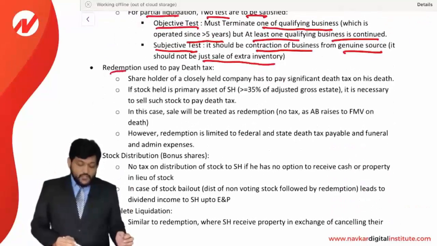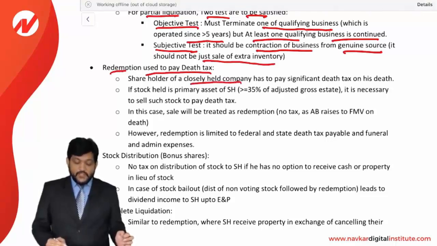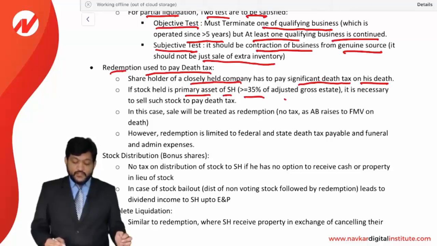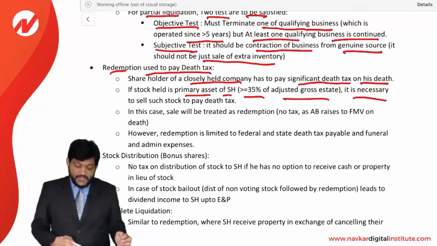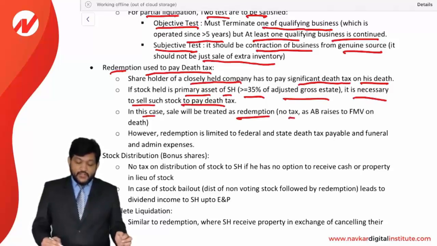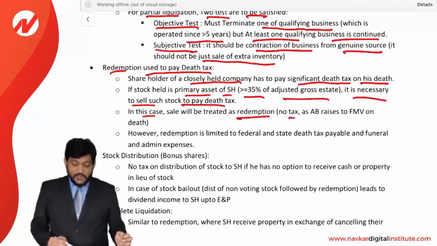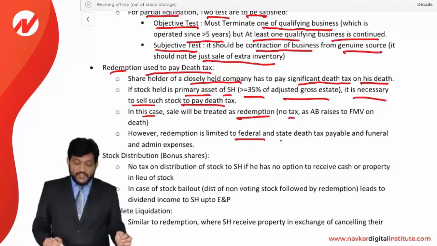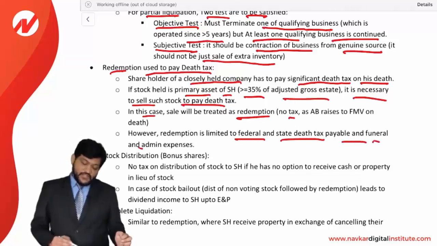Next, redemption used to pay death tax. The shareholder of a closely held company has to pay a significant death tax on his death. If the stock is a primary asset of the shareholder, more than or equal to 35% of the adjusted gross estate, and it is necessary to sell such stock to pay the death tax, in this case the sale will be treated as a redemption. No tax, as the adjusted basis rises to FMV on death. However, redemption is limited to federal and state death tax payable and the funeral and admin expenses.